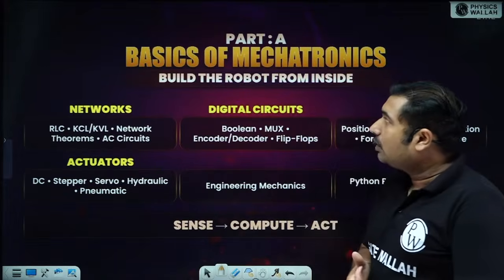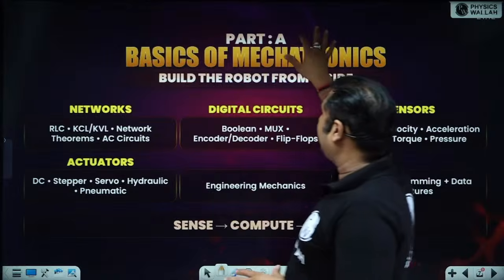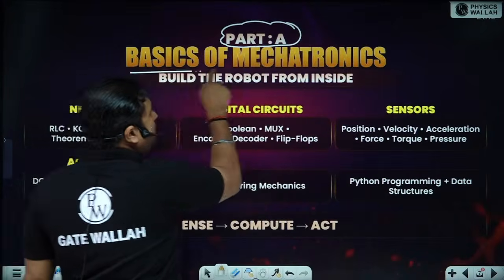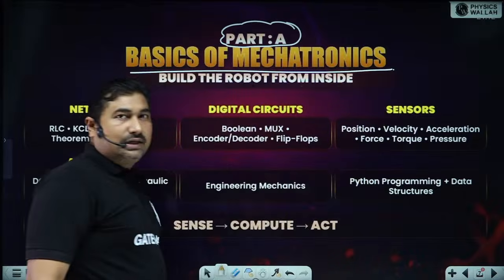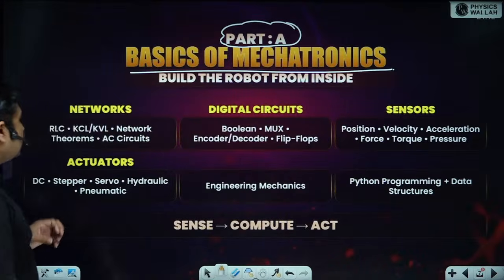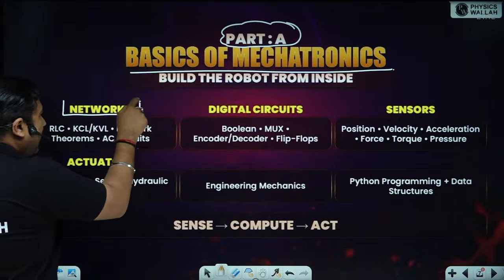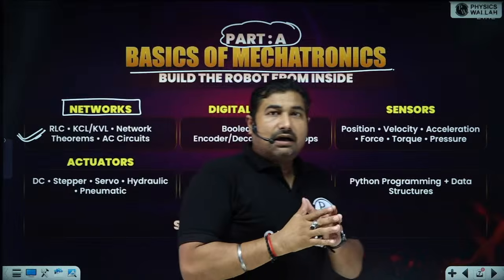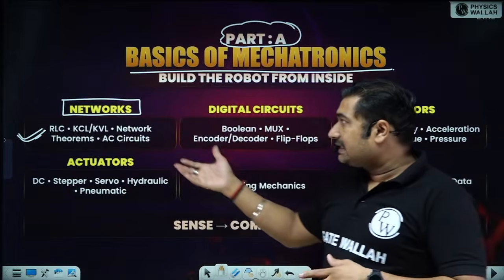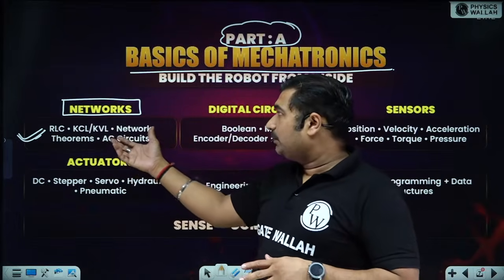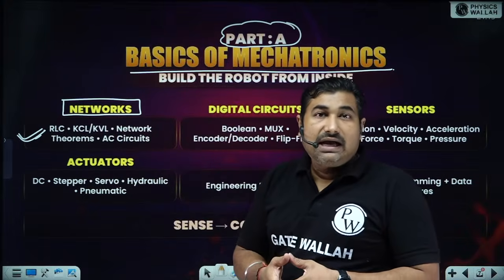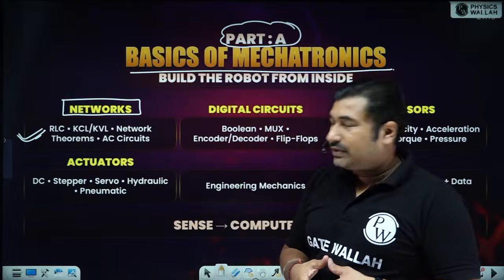Now come to the common part, part A. If we talk about the common part, it is defined as the basics of mechatronics. Okay, so basics of mechatronics. First is your network, and the network is more aligned with electrical, because AC circuits are involved in this. So KVL, KCL, network theorems and AC circuits are involved, and these AC circuits are important. Okay.